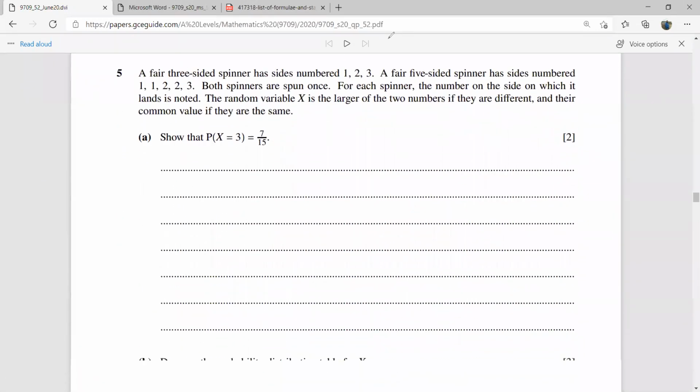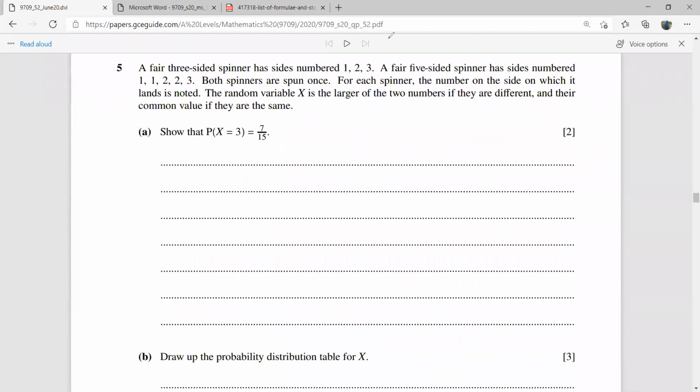Here is question number 5. A fair 3-sided spinner has sides numbered 1, 2, 3. A fair 5-sided spinner has sides numbered 1, 1, 2, 2, 3. Both spinners are spun once. For each spinner, the number on the side on which it lands is noted. The random variable X is the larger of the two numbers if they are different, and their common value if they are the same. And we have to show that the probability X equal to 3 is 7 over 15.